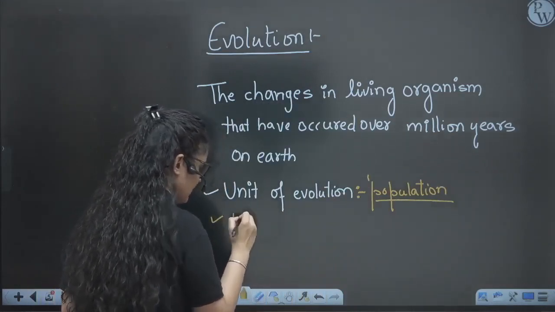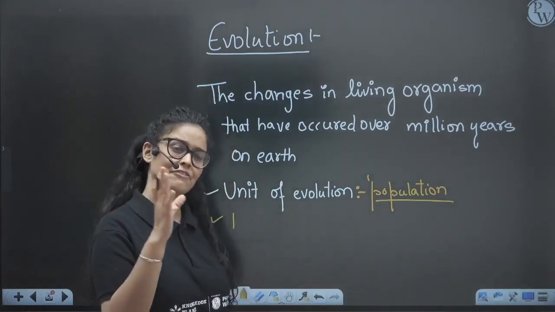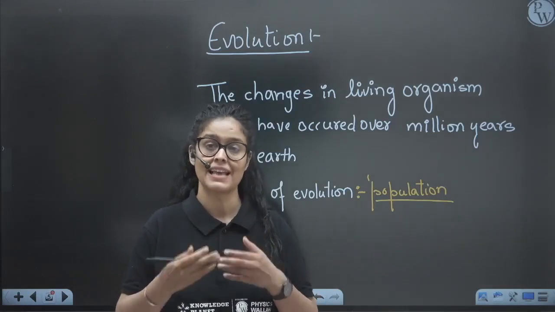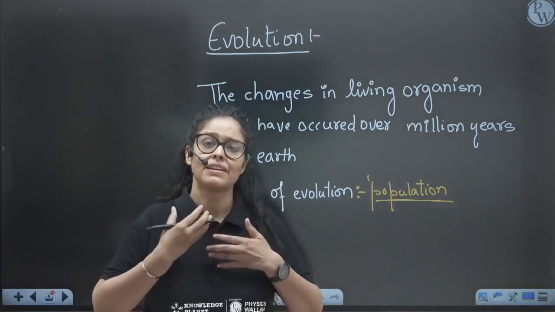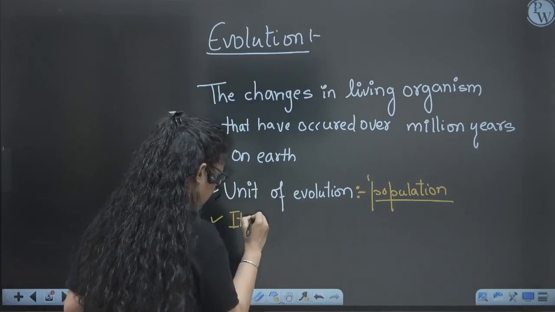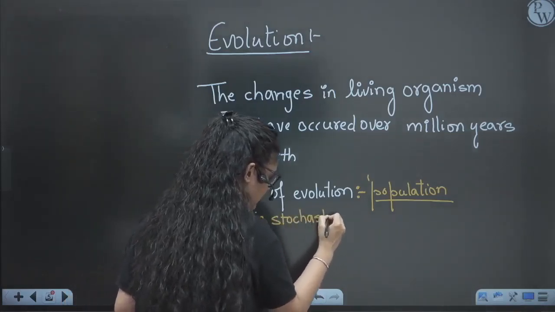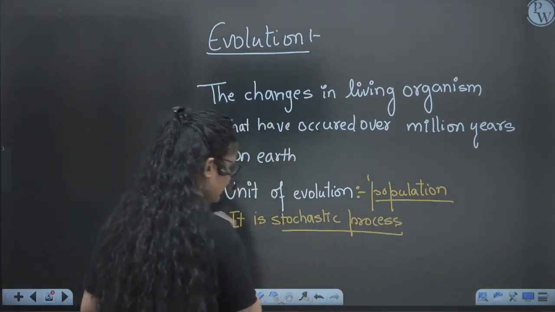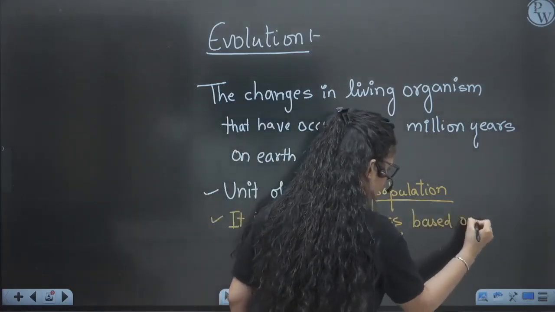Next. When we talk about the evolution, it's a random process, right? It's happening very randomly. Randomly means we don't know exactly what is going to happen, although it will be gradual, but it will have random changes according to the environment, right? So it is stochastic. Stochastic means random. It is a stochastic process, meaning by chance it happened, right? Stochastic process based on chance event, or random based on chance event.